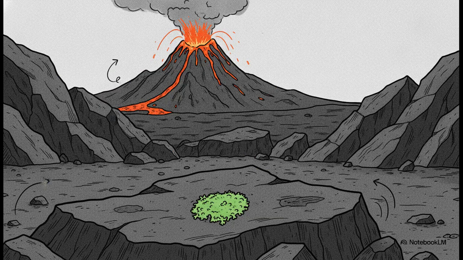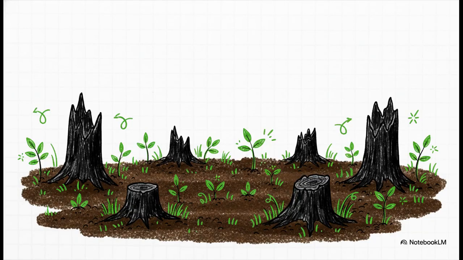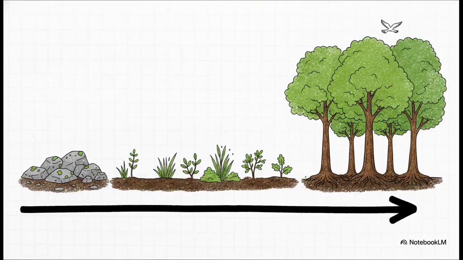Primary succession starts on totally bare rock. With zero soil to work with, it is incredibly slow. Secondary succession happens after major disasters. Since the soil is already there, it bounces back much faster. Both start with the pioneer stage, where hardy lichens actually build soil for a balanced climax forest.